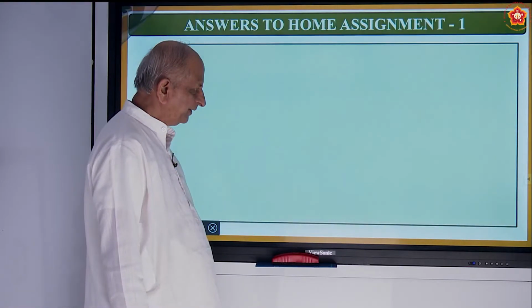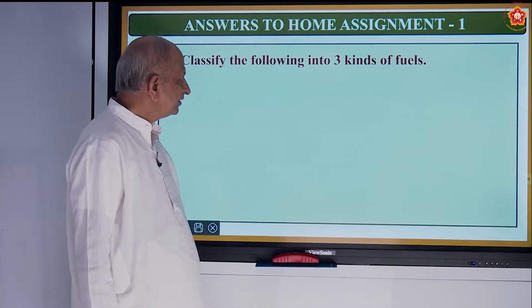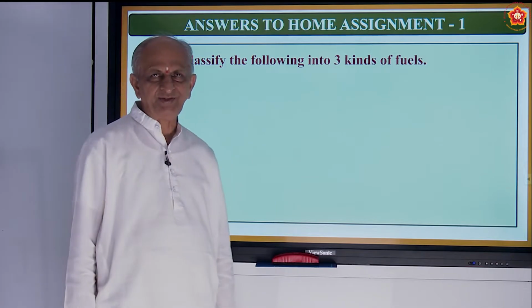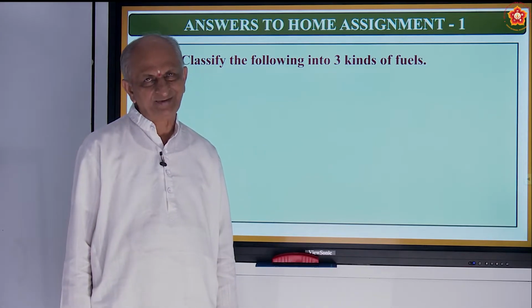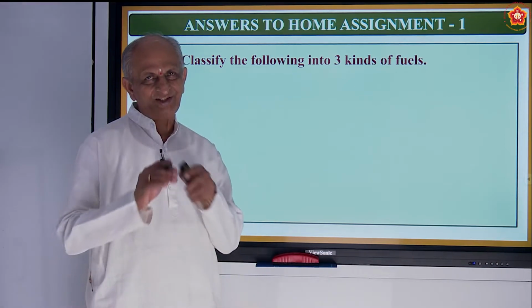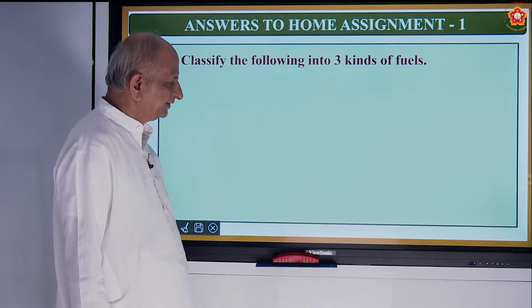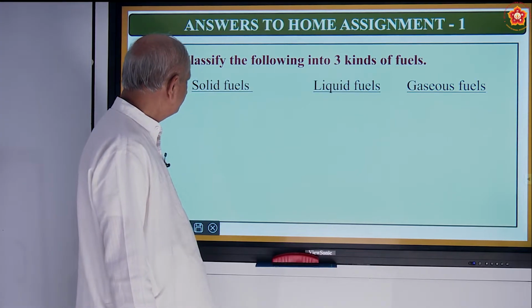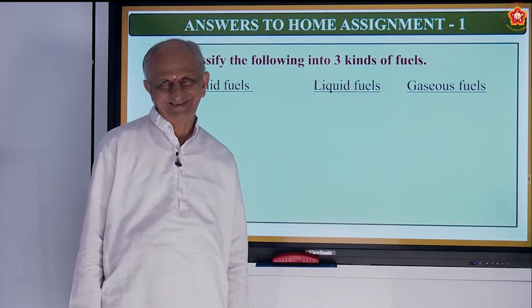Okay. Now, let us come to the answers to the home assignment. First question, classify the following into three kinds of fuels. The list of fuels was given. We have to classify into three kinds, namely solids, liquids, gaseous fuels.